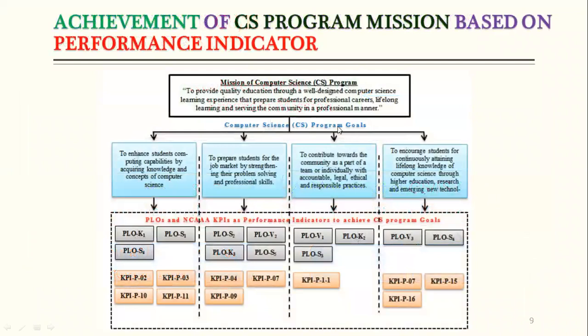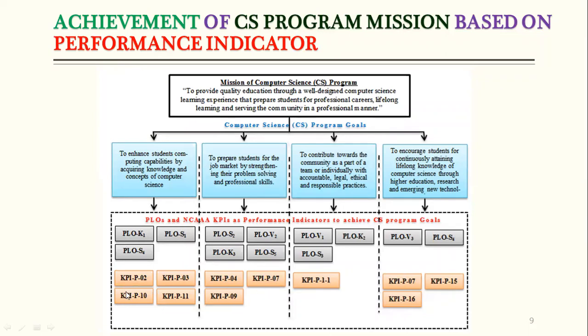If you see this diagram, it shows the mission of the computer science program, and from the mission we have derived 4 program goals. You can see here that each goal is aligned with the program learning outcomes and KPIs. For example, our goal number 1 is aligned with KPI number 2, 3, 10, and 11. Similarly, goal number 2 is aligned with KPI number 4, 7, 9, and so on.